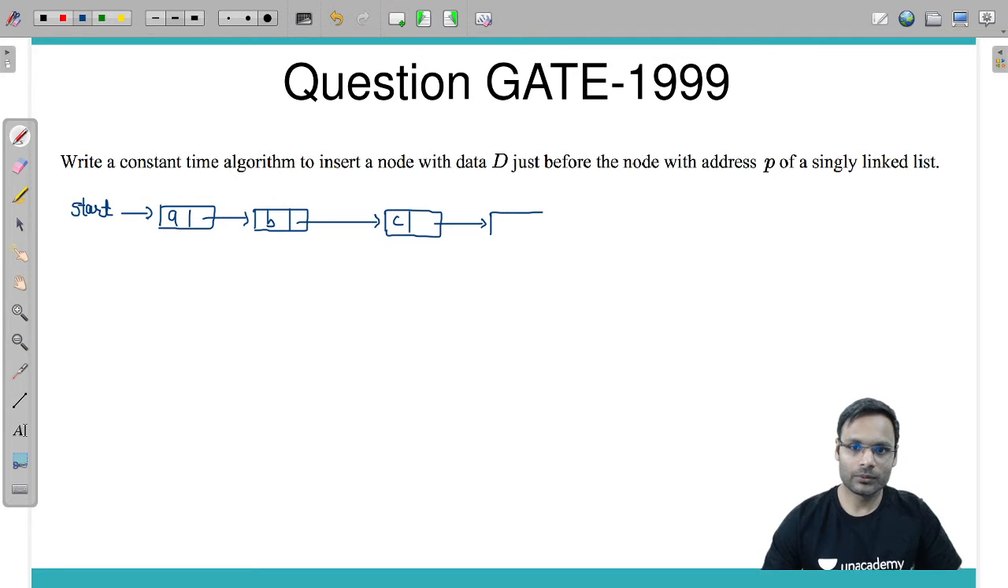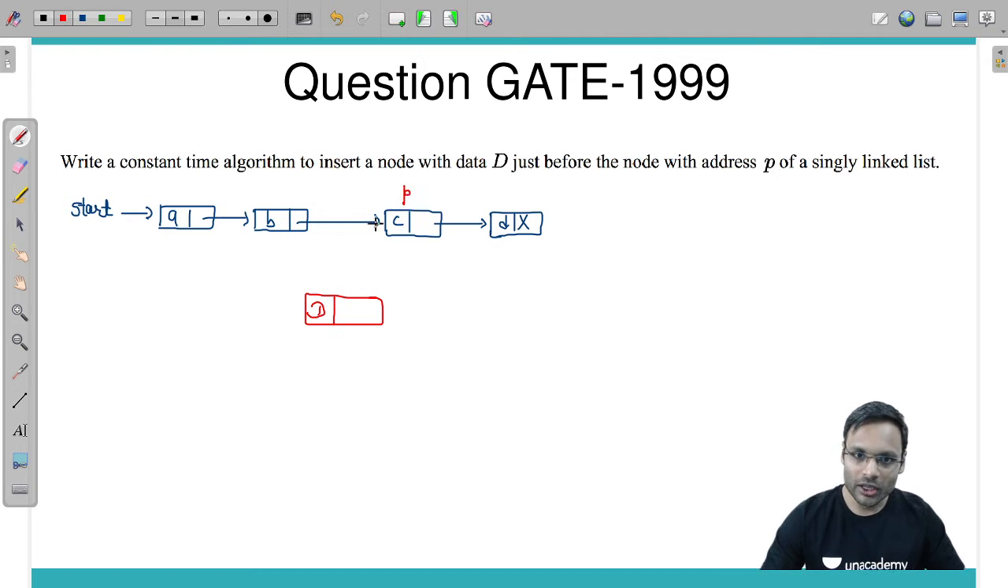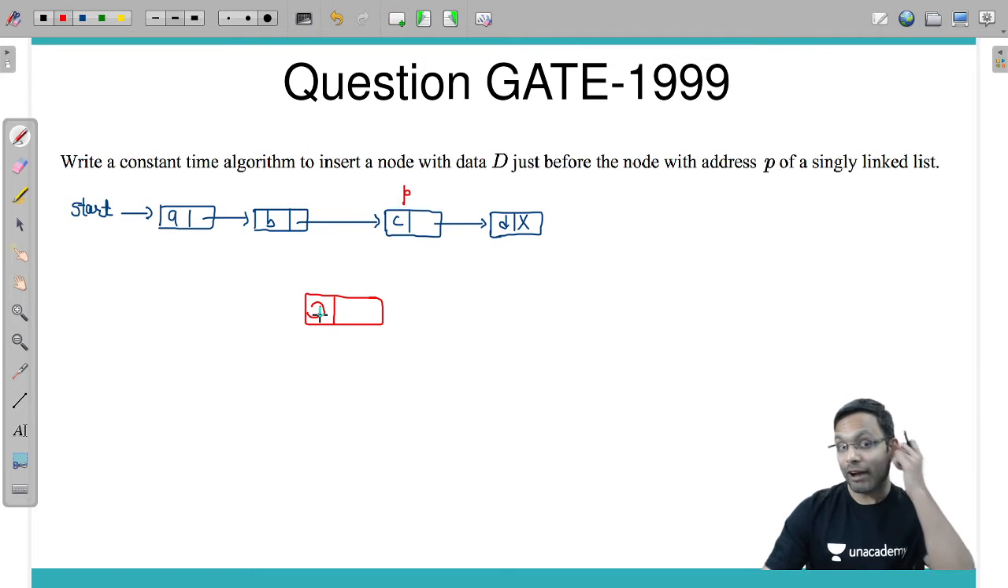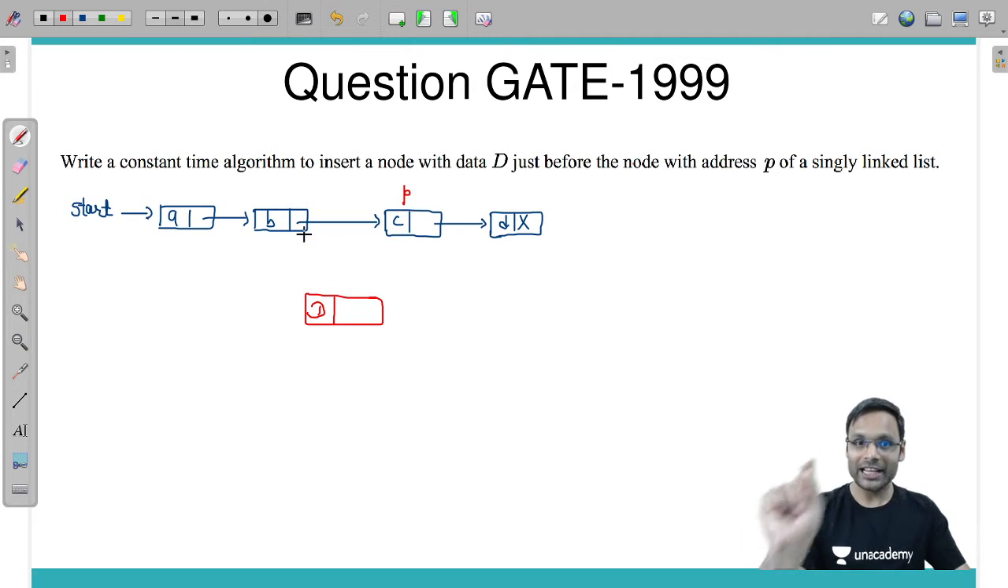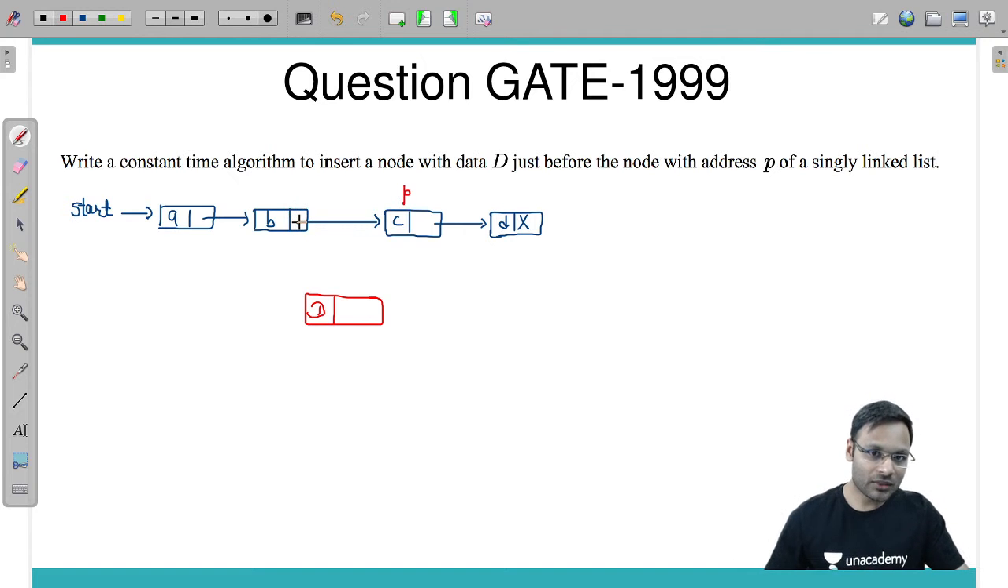Suppose we have these items already. We need to insert a new node with data item D. Suppose a pointer P is given to a node, and before this data item C, I need to insert the new node. To insert before the node that P is pointing to, I need to make a change: B should point to this new node.